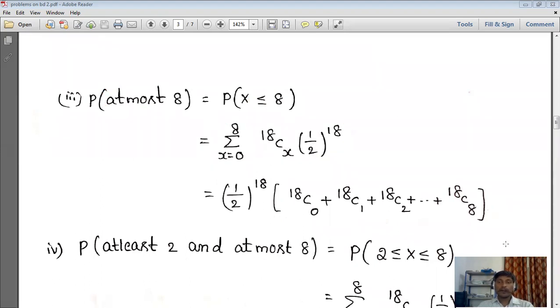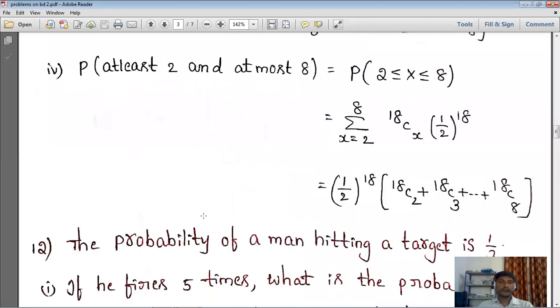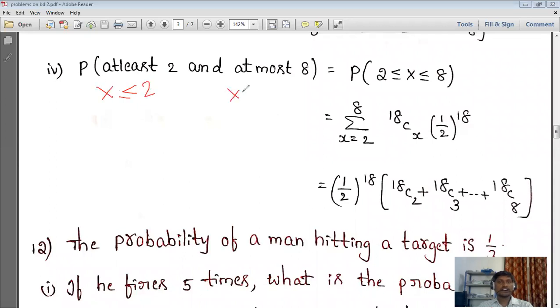Next one, at least 2 and at most 8. So P of at least 2 and at most 8. Simply what we said, at least 2 is nothing but x greater than or equal to 2, and at most 8 is nothing but x less than or equal to 8, right? So this is x greater than or equal to 2, and this is x less than or equal to 8. This is intersection, simply we can write 2 less than or equal to x less than or equal to 8.